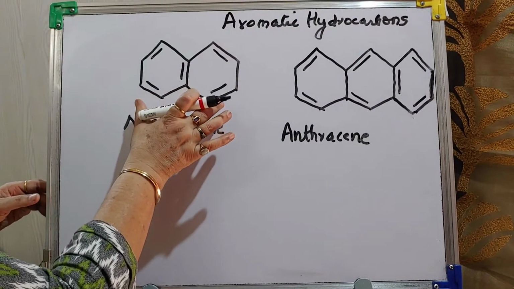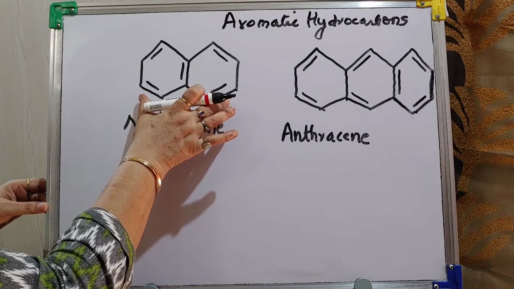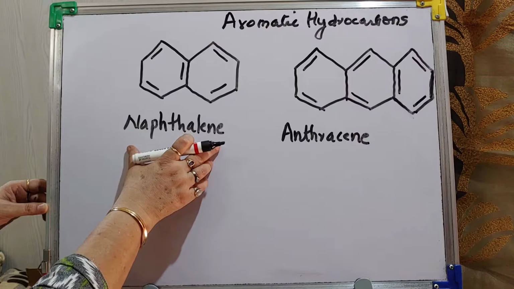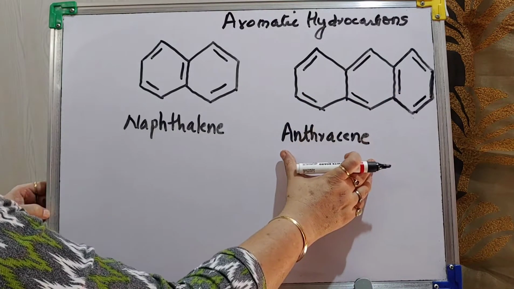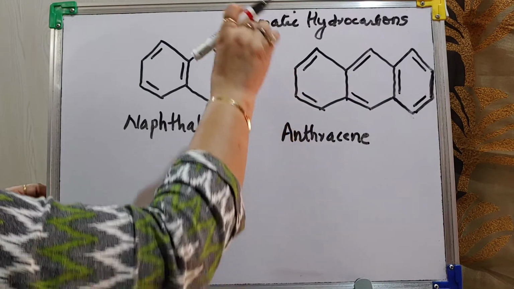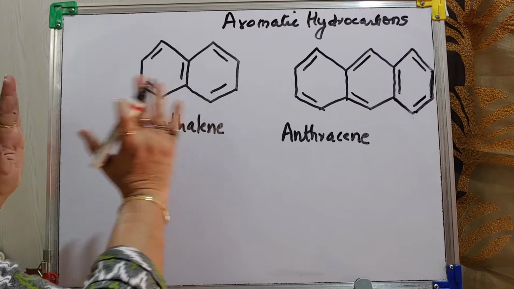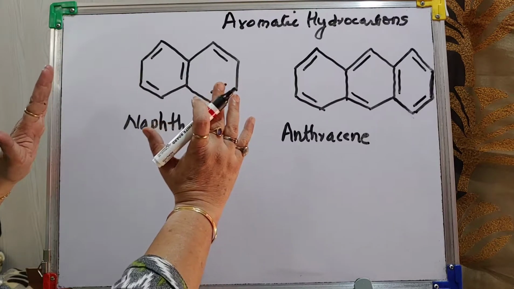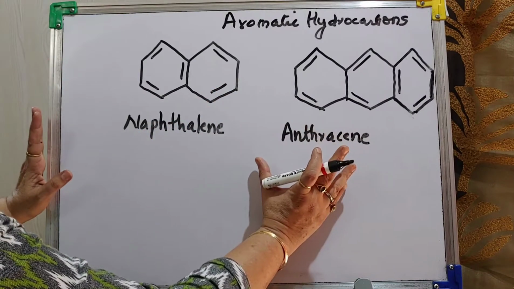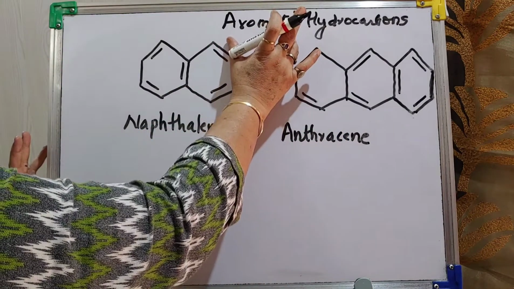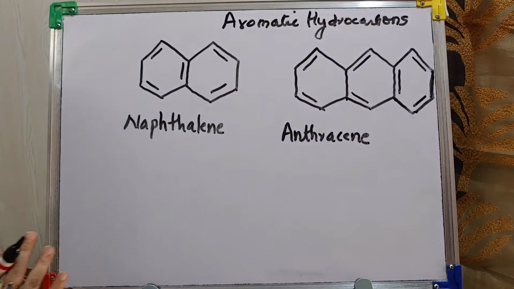Students, just see, here two benzene rings are linked with each other. It's naphthalene. Here 3, anthracene. So they are also aromatic hydrocarbons. They won't have any functional group. But benzene rings linked with each other form a complex compound. They are also aromatic hydrocarbons.